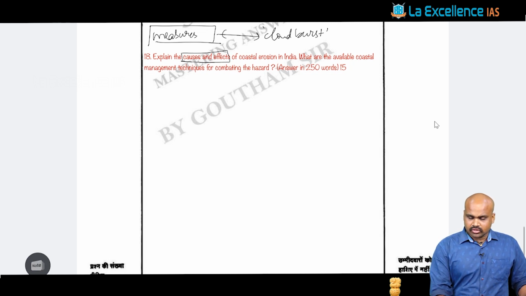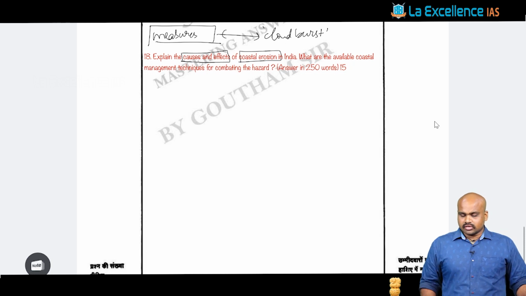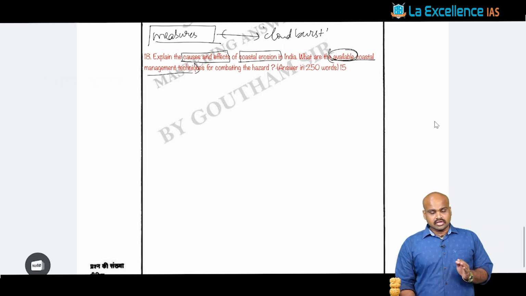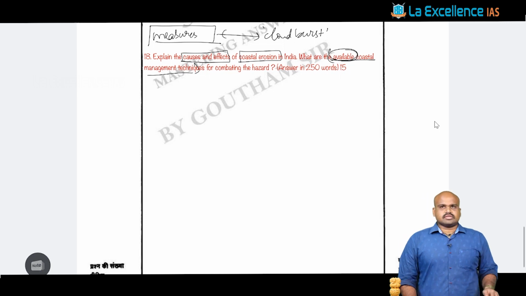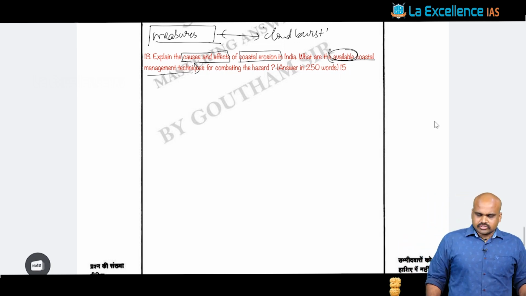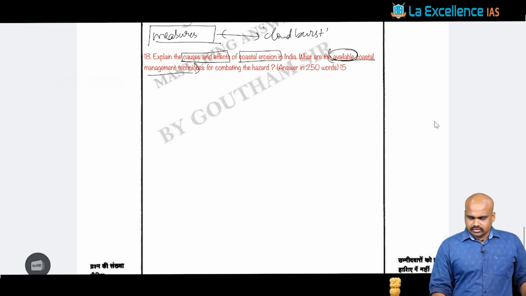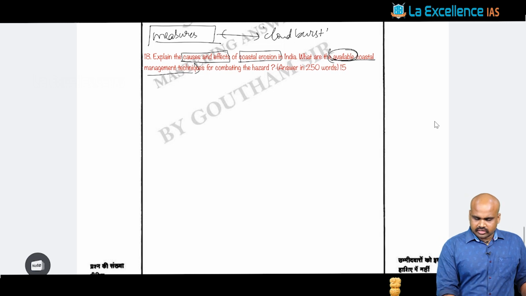The second question that is seen in the context of disaster management is: explain the causes and effects of coastal erosion in India, and what are the available coastal management techniques for combating it. It is asking about available coastal management techniques in combating the hazard. In the introduction we can talk about what coastal erosion is, or what you understand by coastal erosion.